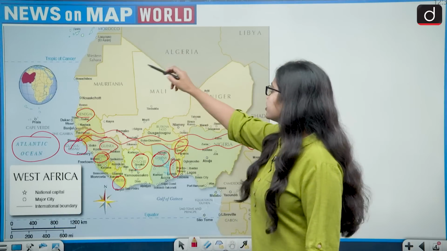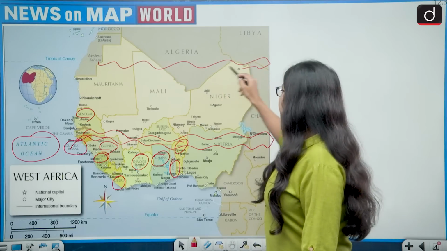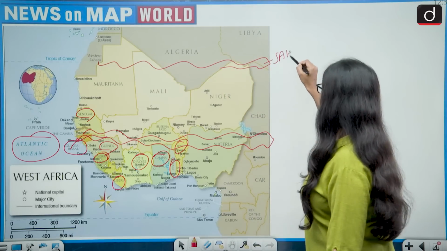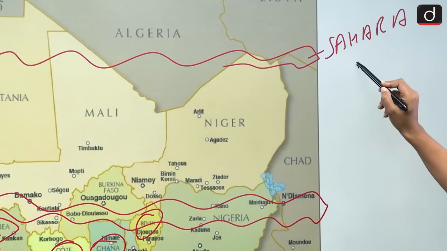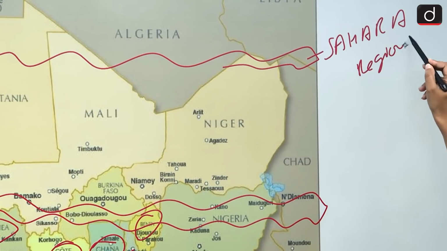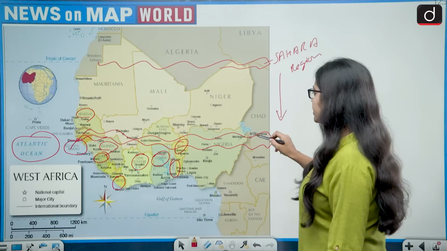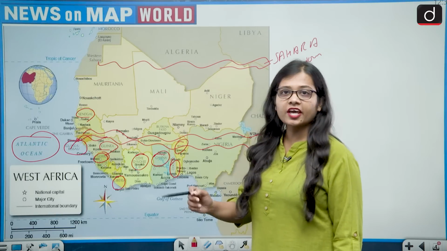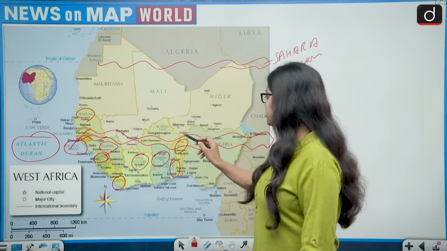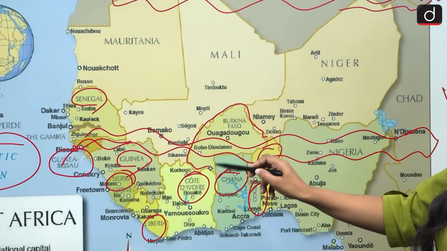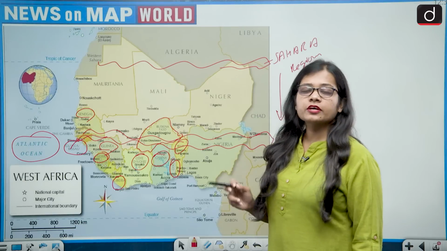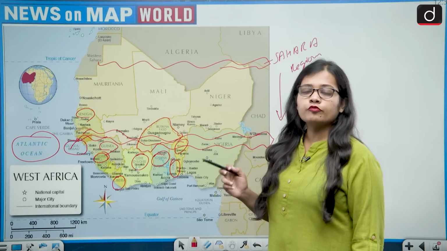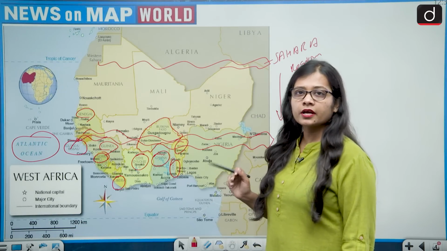and above this, in North Africa, is the Sahara region. And southward of the Sahara region lies the Sahel region. So the country that has been talked about in this is Burkina Faso. And Burkina Faso is also famous for the violence that has recently happened in the country.